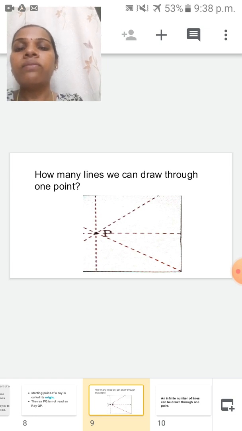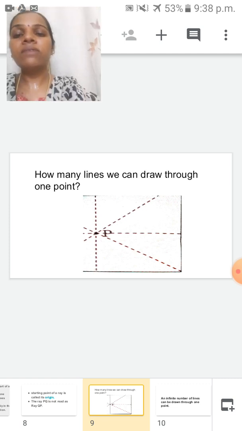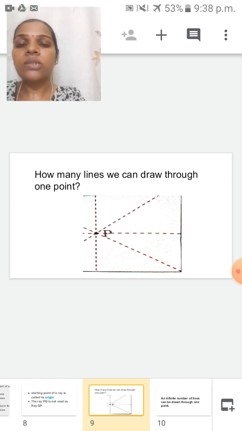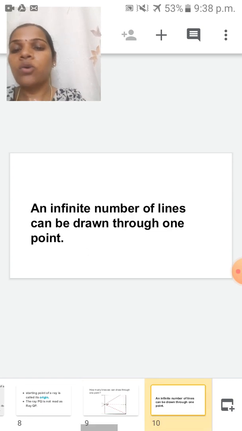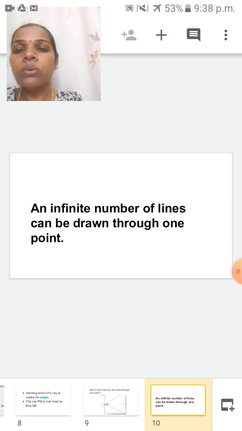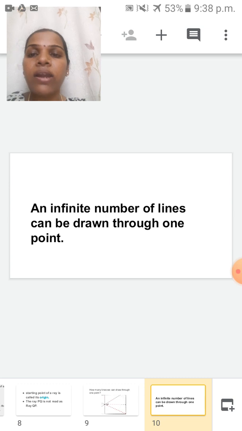How many lines we can draw through one point? How many lines? 1, 2, 3. How many lines we can make? Yes, many lines we can make. An infinite number of lines can be drawn through one point. So through one point, how many lines we can make? Tell me once again. Infinite number of lines we can make through one point.